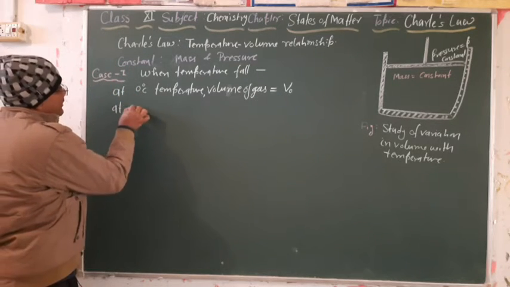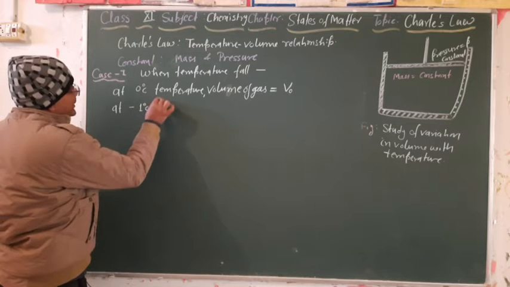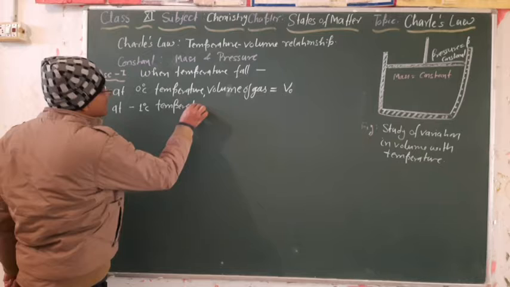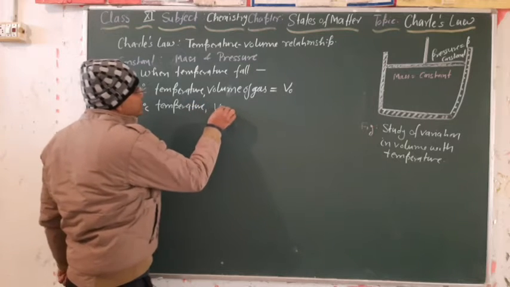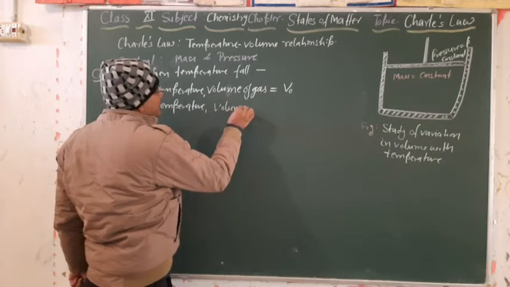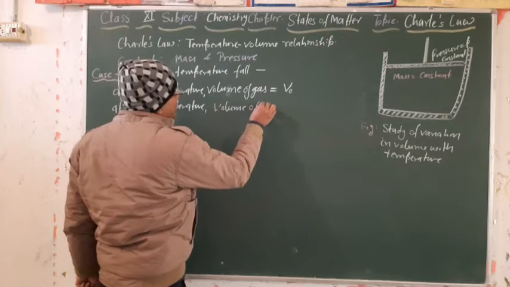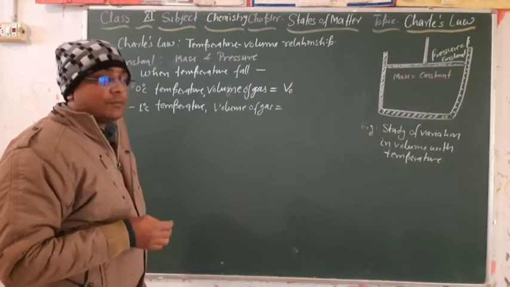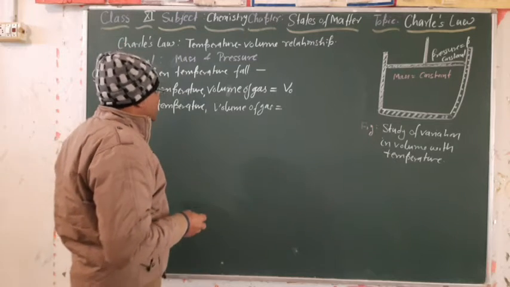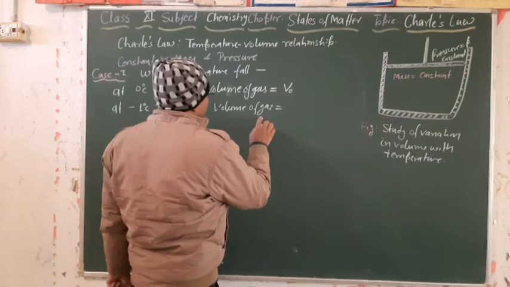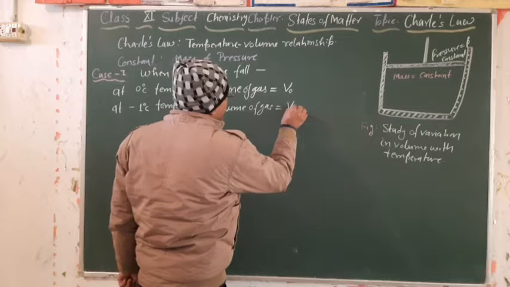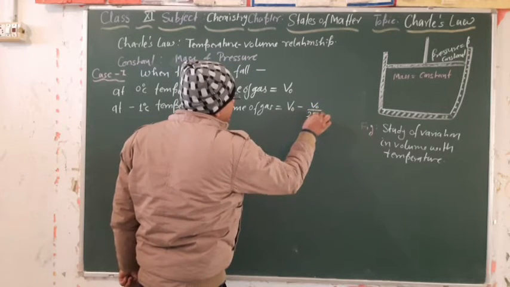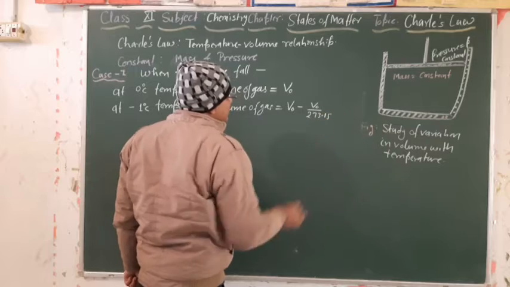Then at minus 1 degree Celsius temperature, what will be the volume according to our definition of gas or according to the observation of the Charles experiment? Volume of gas is V naught minus V naught divided by 273.15.